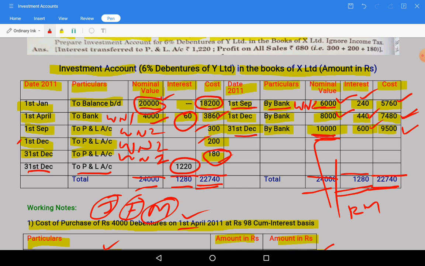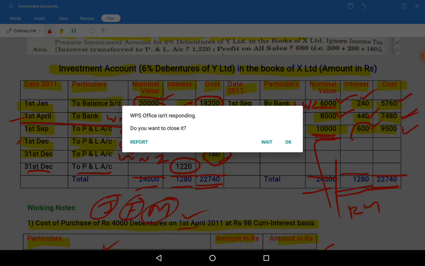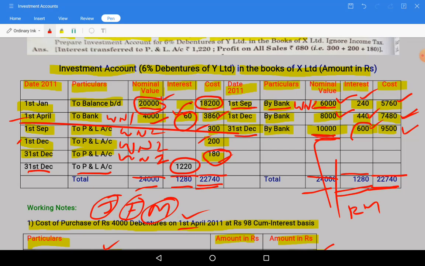For that you have also paid interest, 60. The total is 12 months, not only from April. Before this, at the time of purchase, we have paid the interest also.